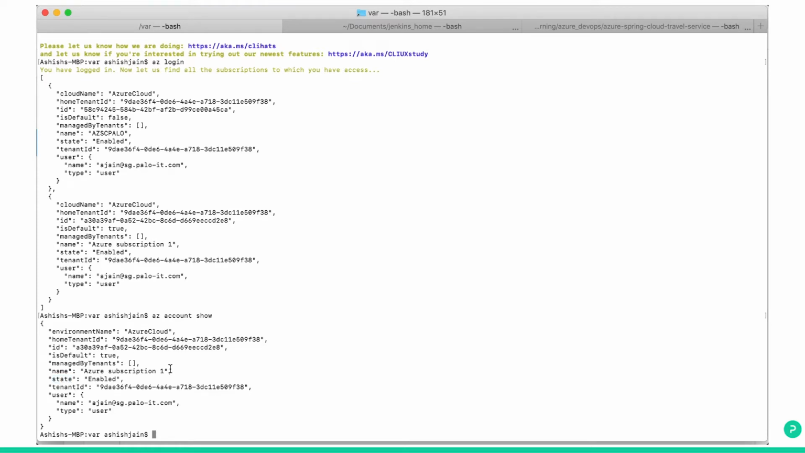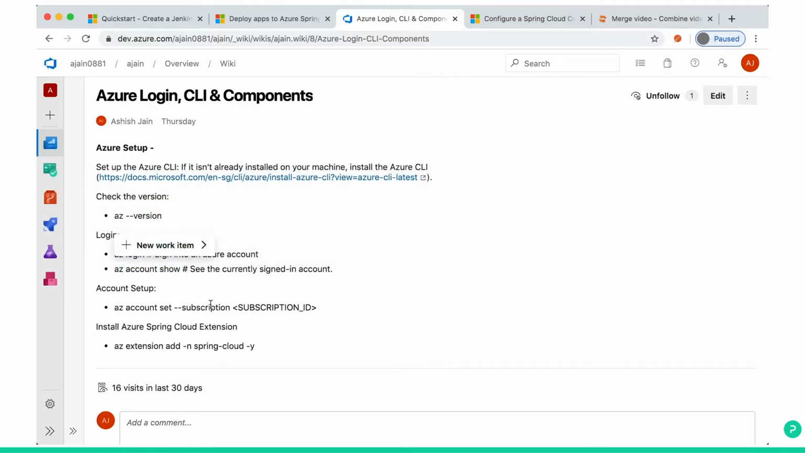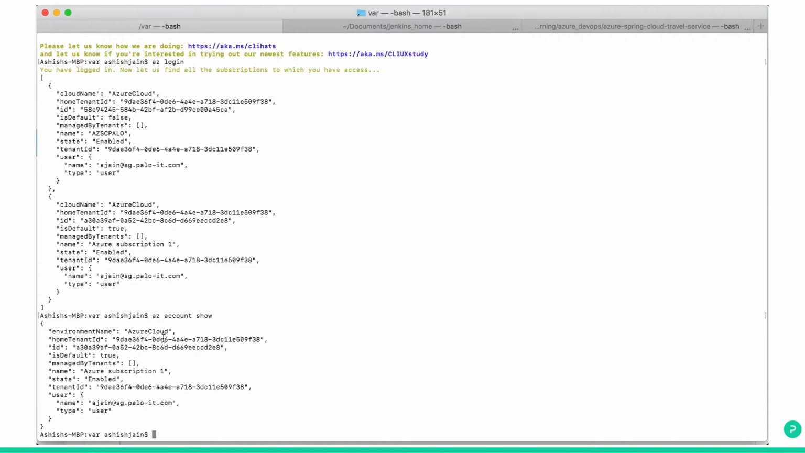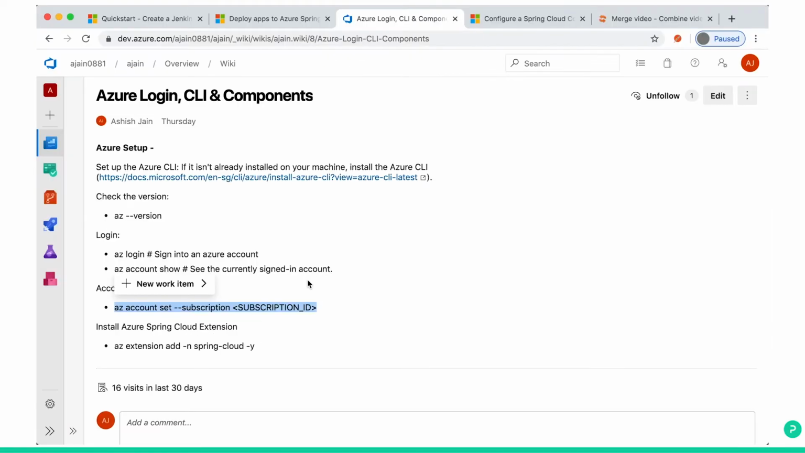This is my free subscription. You will also have a similar name, and you can see your username as the email address which you gave while creating your Azure subscription. If you are using multiple subscriptions, this is the command to set the subscription which you want to connect. We are not going to use this now because I have only one subscription. Probably you will also have only a single subscription, so this should be okay after login.